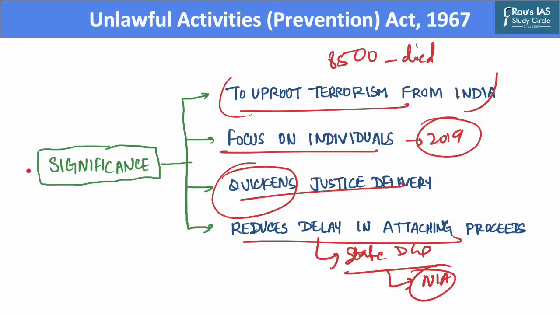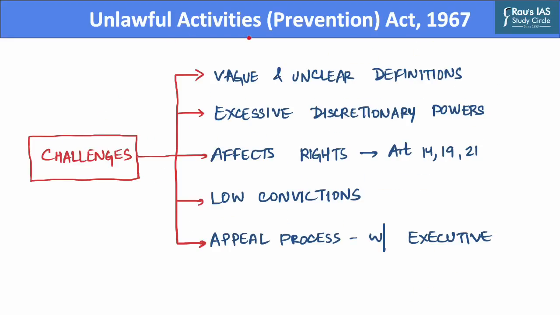Now, after we have discussed the significance of the UAPA Act, let us take a look at challenges that the UAPA Act might face. The first challenge relates to vague and unclear definitions provided in the Act. The Act currently does not define what is terrorism, and the definition of unlawful activity is such that it covers almost every kind of violent act, be it political or non-political in nature.